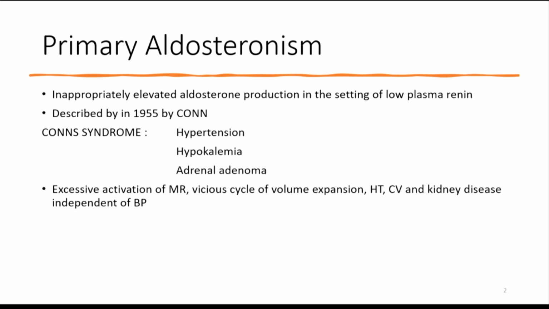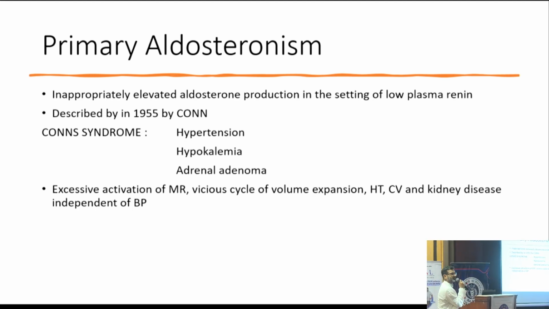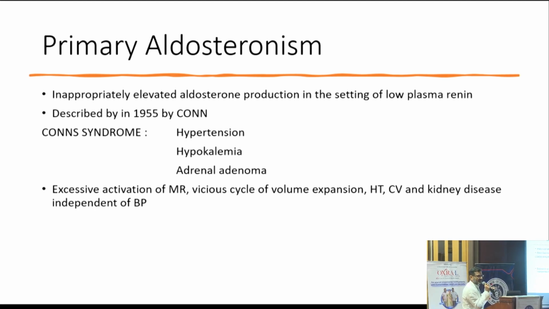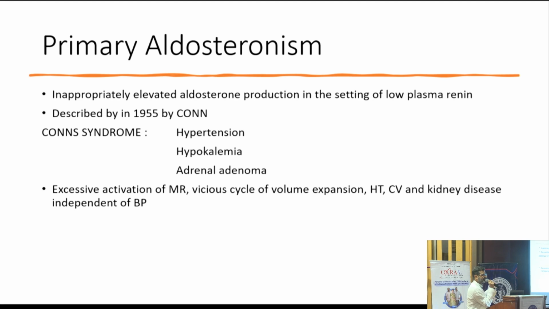So classically it was described by Kohn as a triad of hypertension, hypokalemia and adrenal adenoma, and this triad is very uncommon in primary hyperaldo. We don't see all these features most of the times.